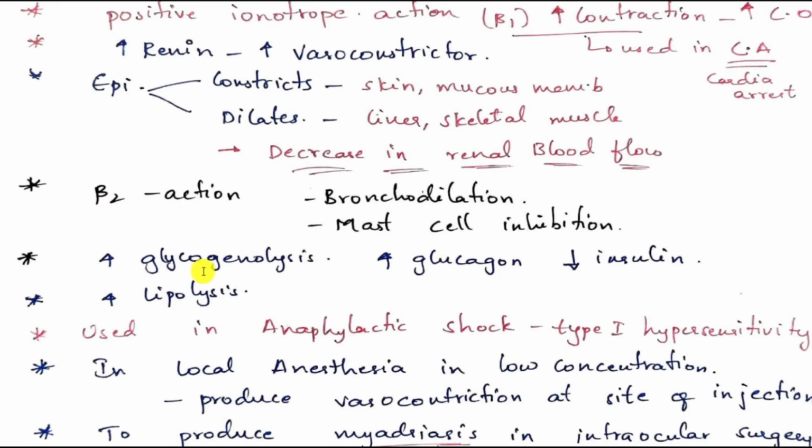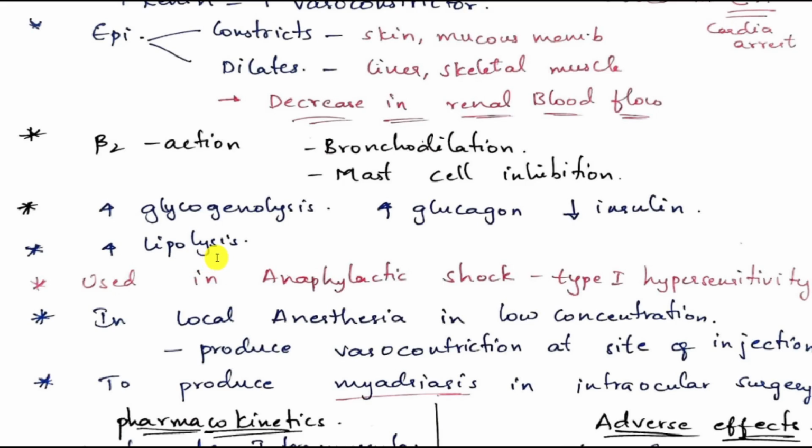Epinephrine increases glycogenolysis because we need more glucose in a fight or flight situation. It increases the glucose level in the blood, and it decreases insulin, because if insulin secretion is increased, then the glucose goes into the tissues. We do not need this in this situation. We want more glucose in the blood now. Lipolysis: in the lysis of lipocytes, fatty acids are released, which go through the process of gluconeogenesis and produce glucose.